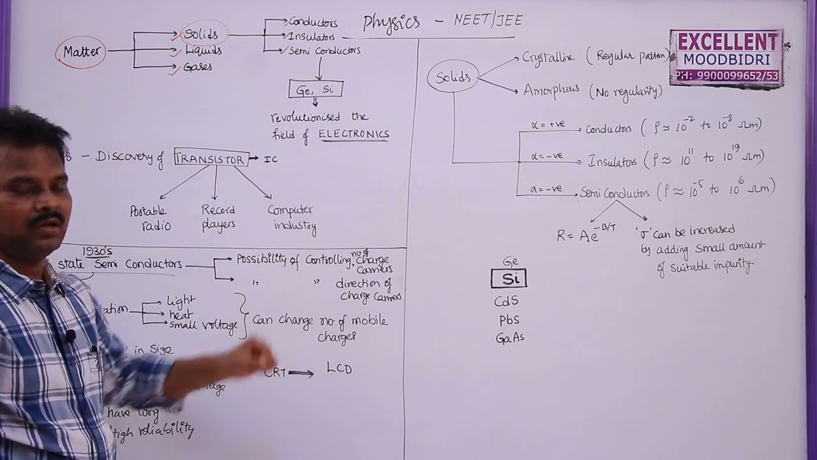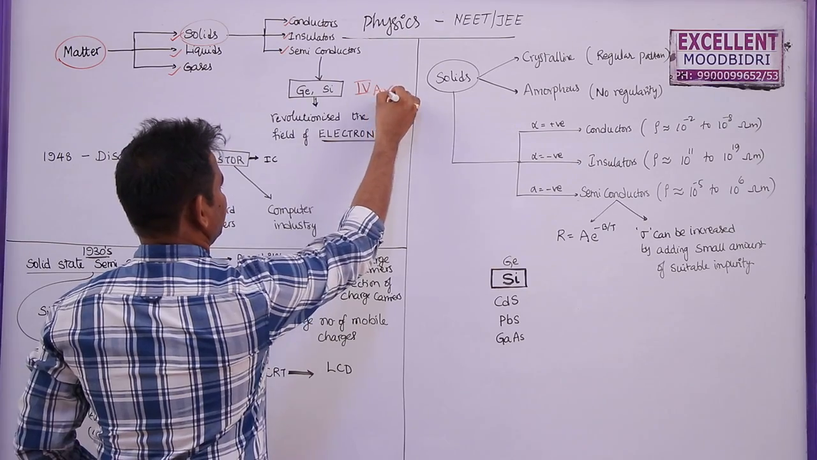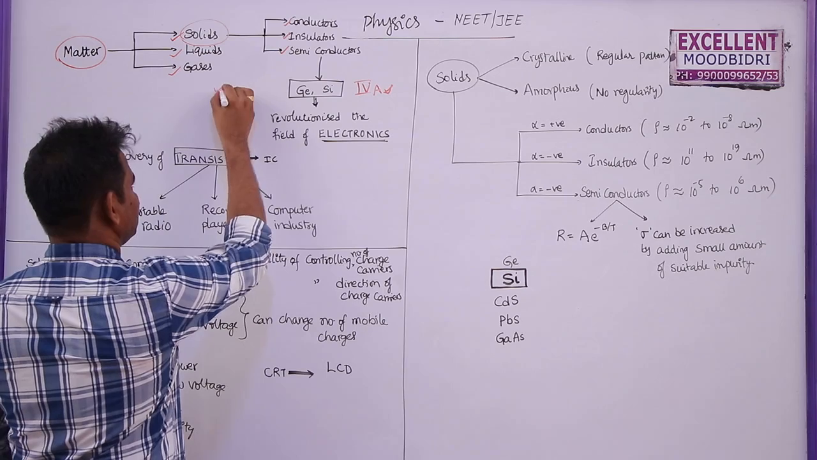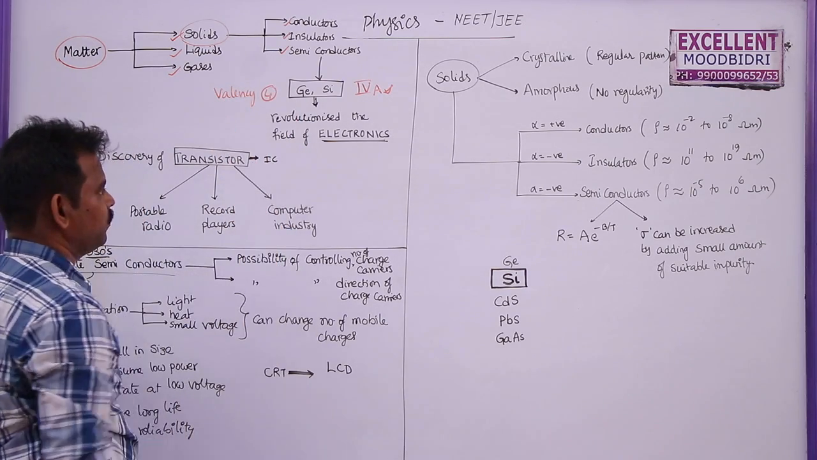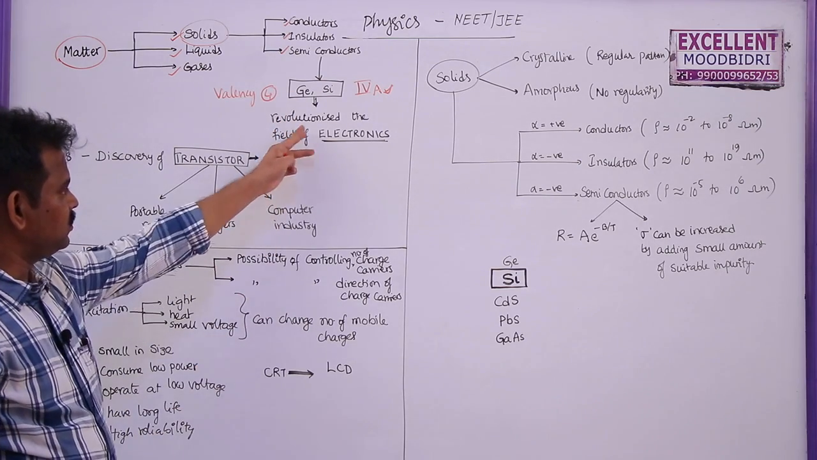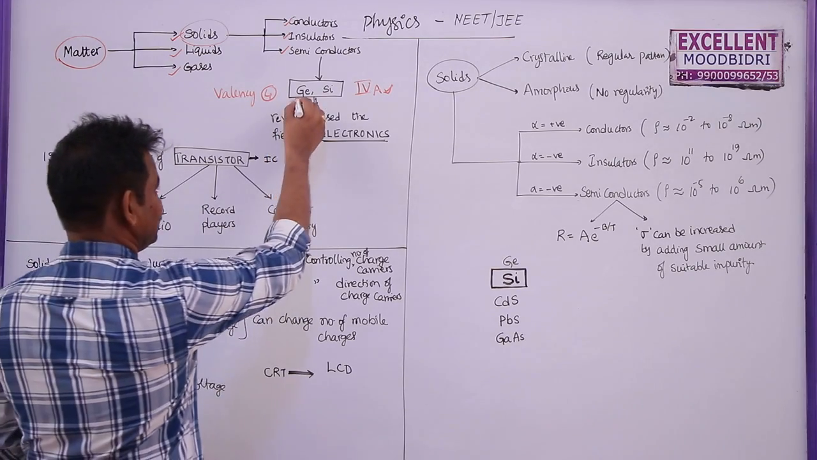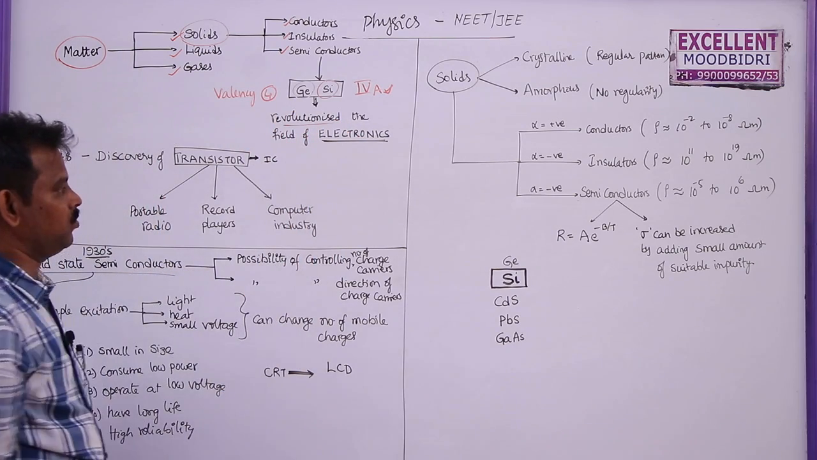Germanium and silicon, which are available in the fourth A group of our periodic table, are known as semiconductors whose valency is 4. So valency of these semiconductors is 4. So actually this germanium and silicon revolutionized the field of electronics. So this is a great revolution here. These two revolutionized the entire field of electronics.